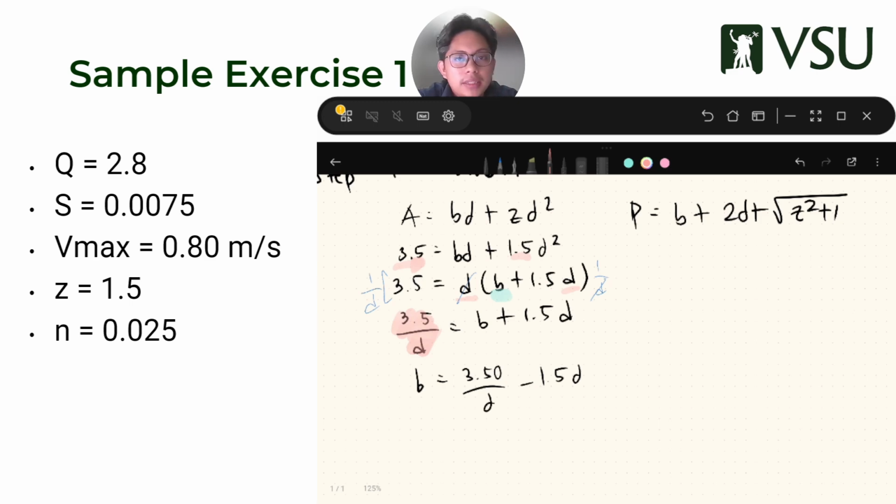Okay, so if you transpose, supposedly transpose is not a thing. You're supposed to add a negative value to remove that term and then add that same thing on the other side. But we're used to transposition in our habits. So remember that when you transpose, it gets a different sign. So now B is equal to 3.5 over D minus 1.5D.